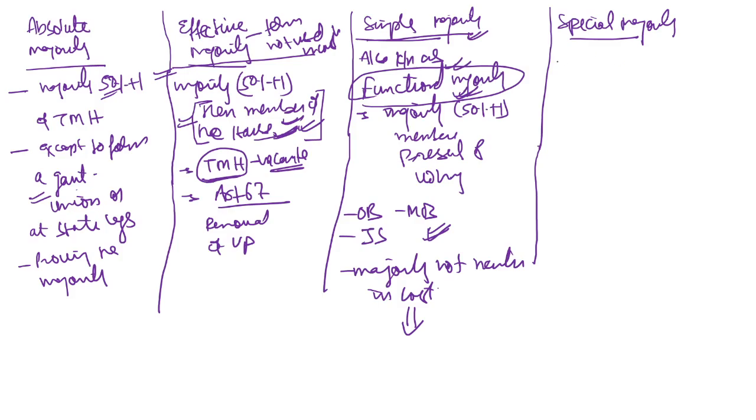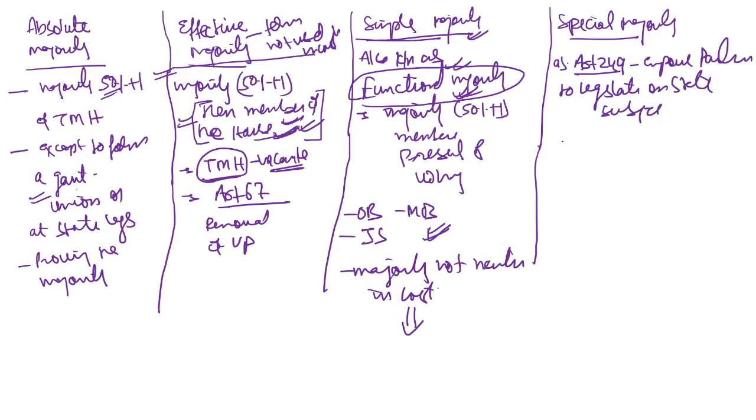Now this special majority is again subclassified under four subheadings. First is used for Article 249. Article 249 empowers Parliament to legislate on a state subject, right?